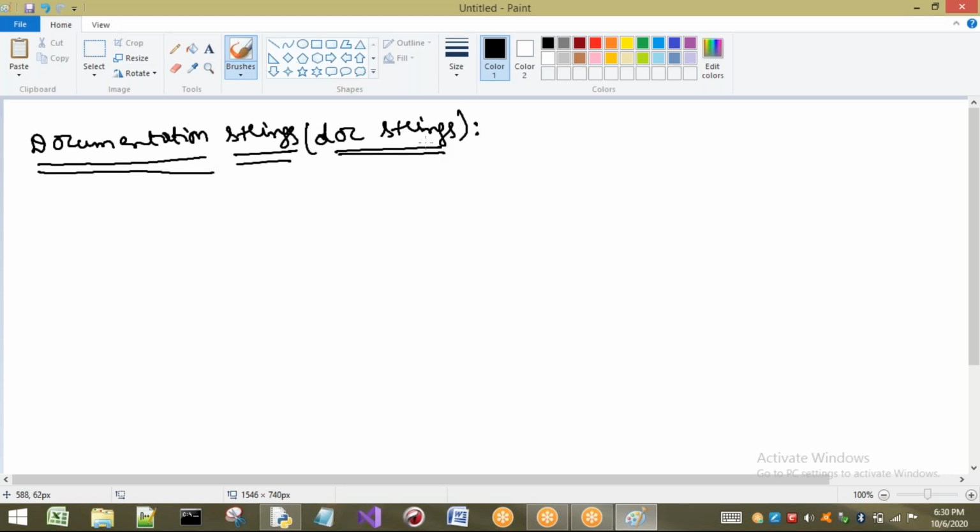First I discussed what is meant by function. Next, I discussed the different types of functions, and we have seen the syntax of our function. Now doc strings. What is meant by doc strings? Already we have seen this concept.